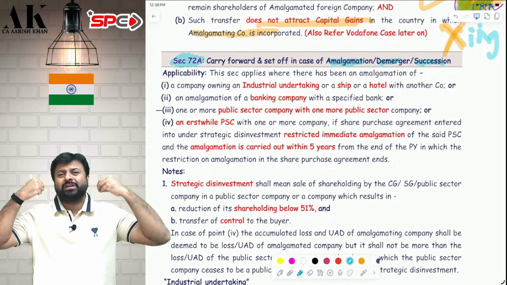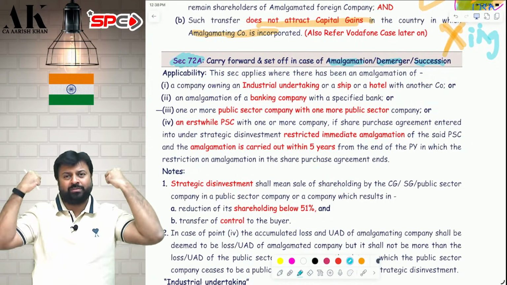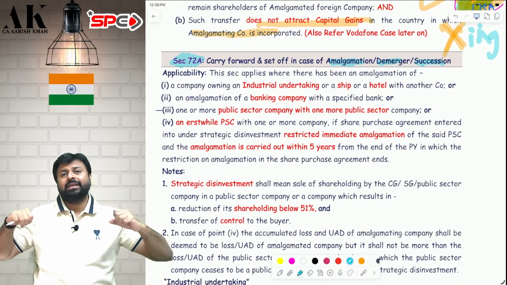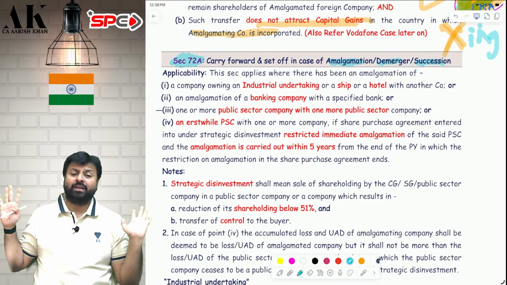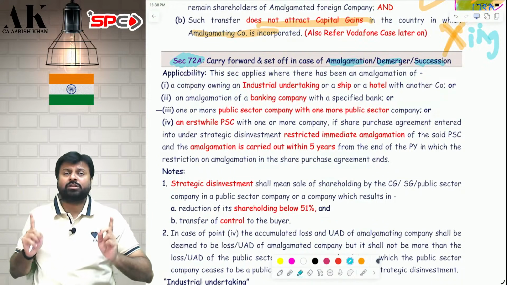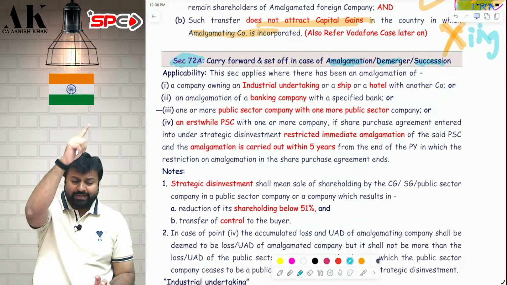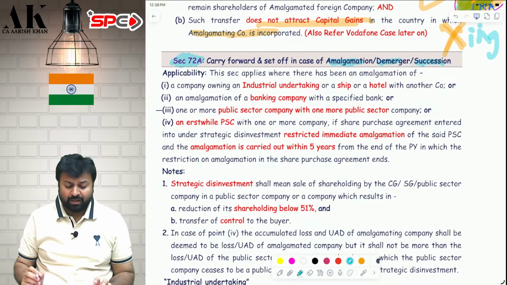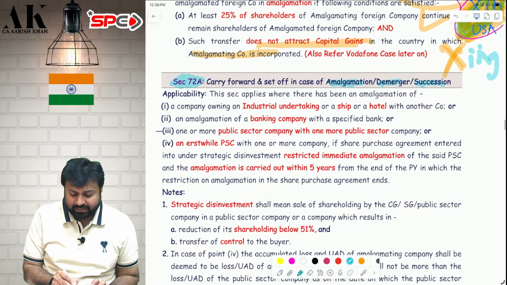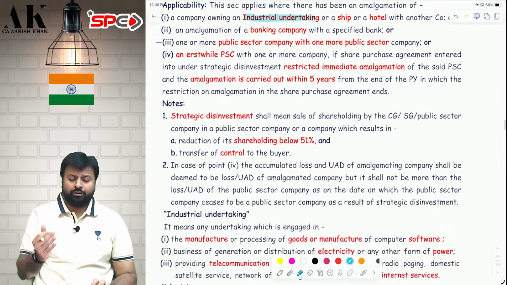See, amalgamation capital gain exemption can be enjoyed by every person. Capital gain exemption can be enjoyed by every company, but the carry forward of losses is enjoyed only by certain people. Who are these fortunate people? If there is an amalgamation of a company owning an industrial undertaking. Sir, what do you mean by industrial undertaking?